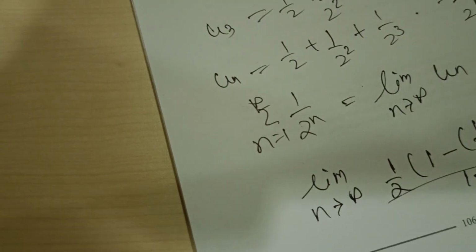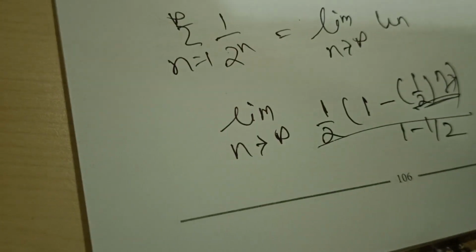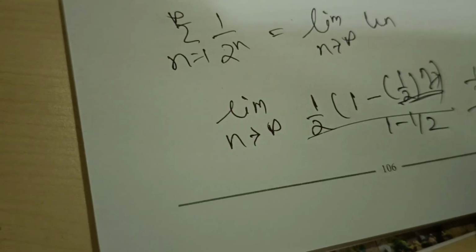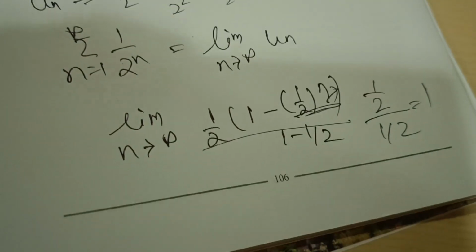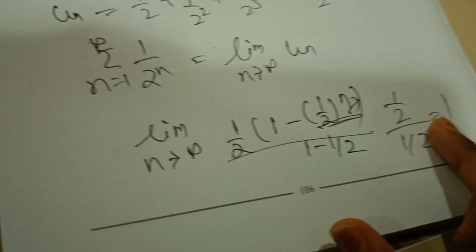n tending to infinity, this term is 0. So the limit gives 1 by 2 divided by 1 by 2, which equals 1. It is a finite series whose sum equals 1. So the series is convergent.